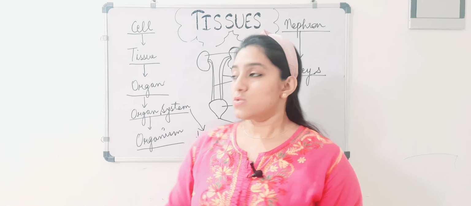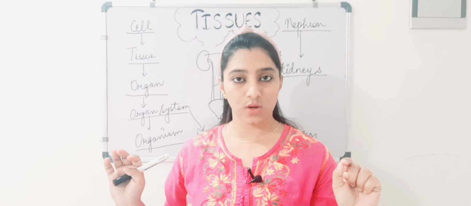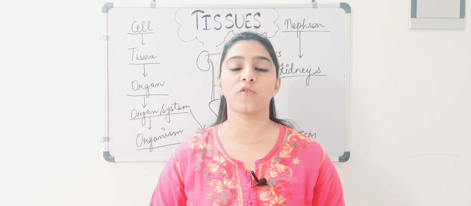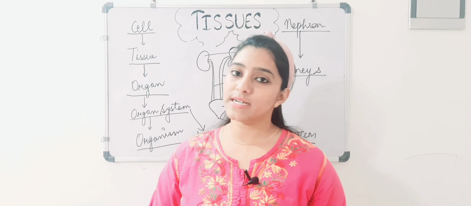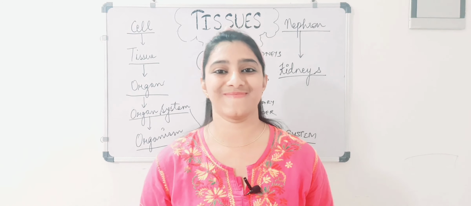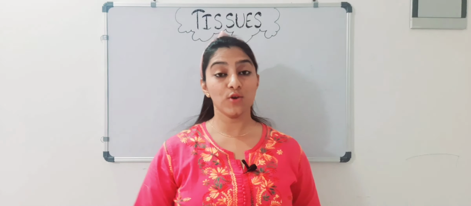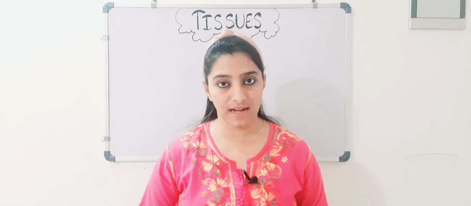Okay. So basically, you can now write down the definition of tissues properly, I hope. Yes, they are a group of cells which come together to perform a specific function. So take 2 minutes, note it down and revise once, then I will continue with the topic. I hope you have noted it down and understood what I have explained till now.